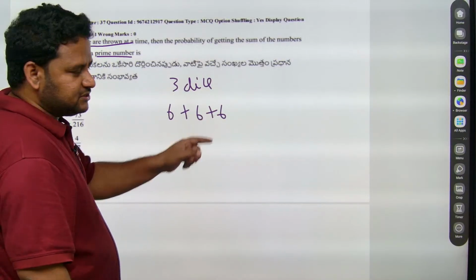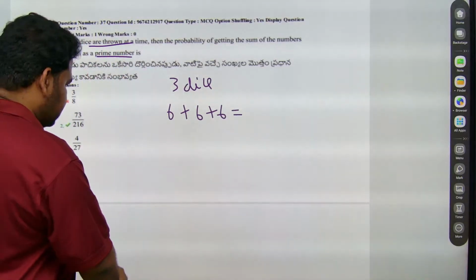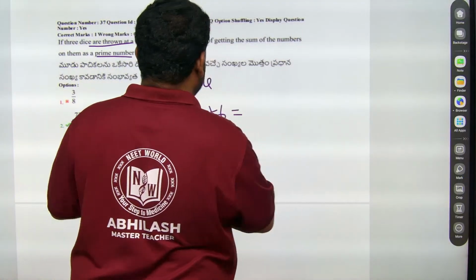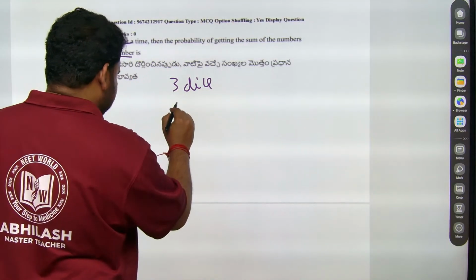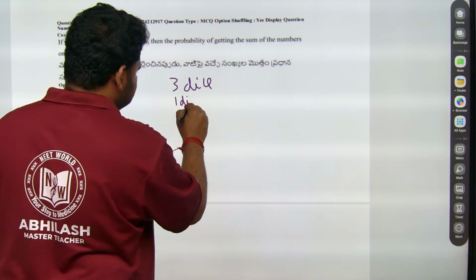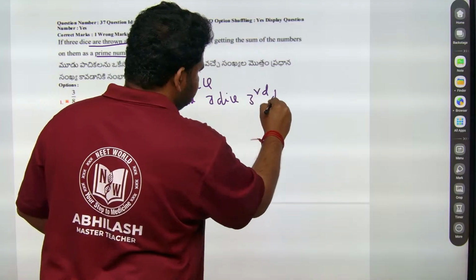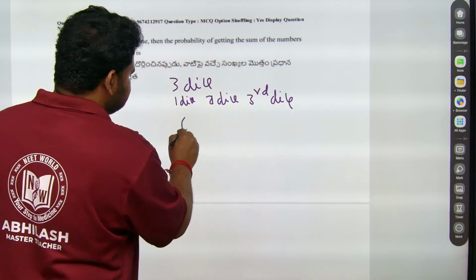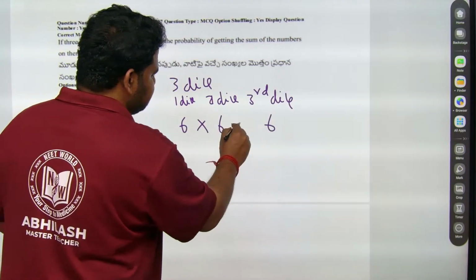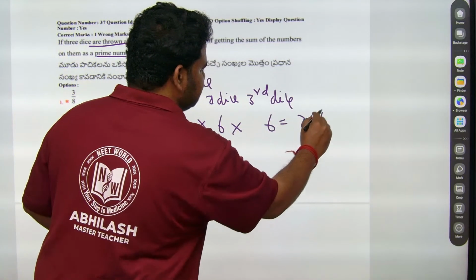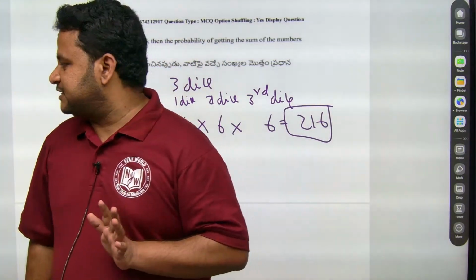So this dice has 6 possibilities, the second dice has 6 possibilities, and the third dice has 6 possibilities. So 6 into 6 into 6 becomes 216. This is the sample space for this question.